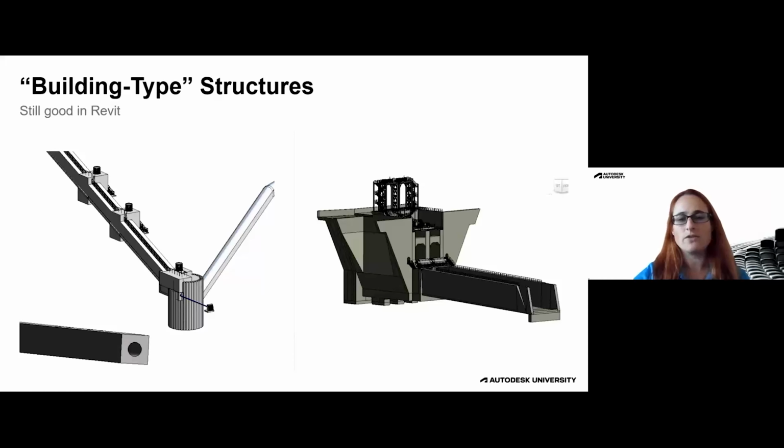So neither of these would be a real good candidate within Civil 3D. Right, Brian? Yeah, absolutely. I would not want to try to model any of these with Civil 3D tools. They just wouldn't fit.